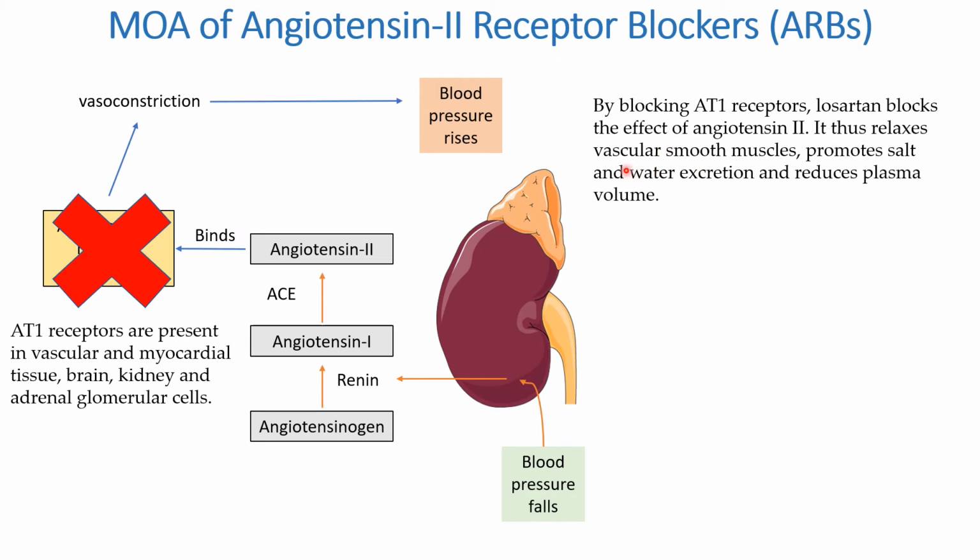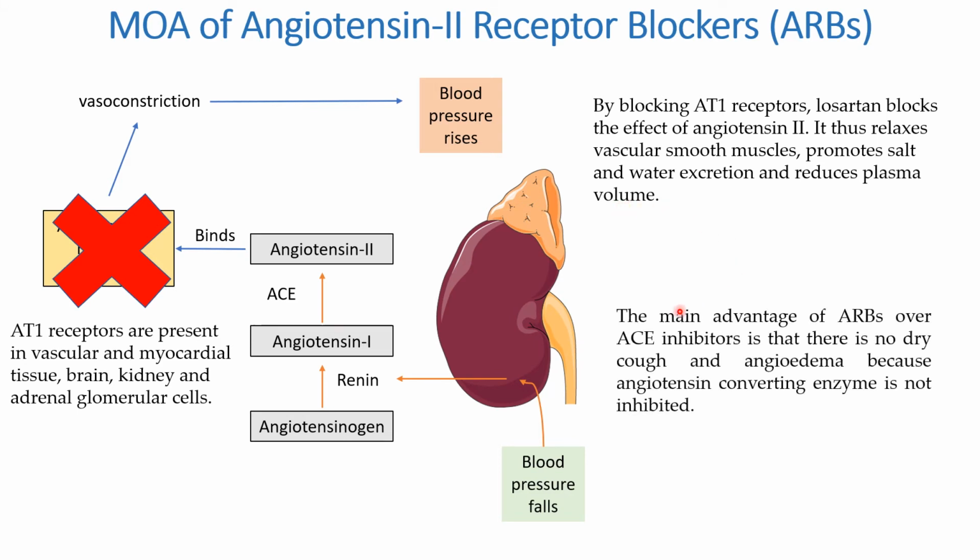It thus relaxes the vascular smooth muscle, promotes sodium or salt and water excretion, and reduces plasma volume. The main advantage of angiotensin 2 receptor blockers over ACE inhibitors is that there is no dry cough and angioedema, because angiotensin converting enzyme is not inhibited.